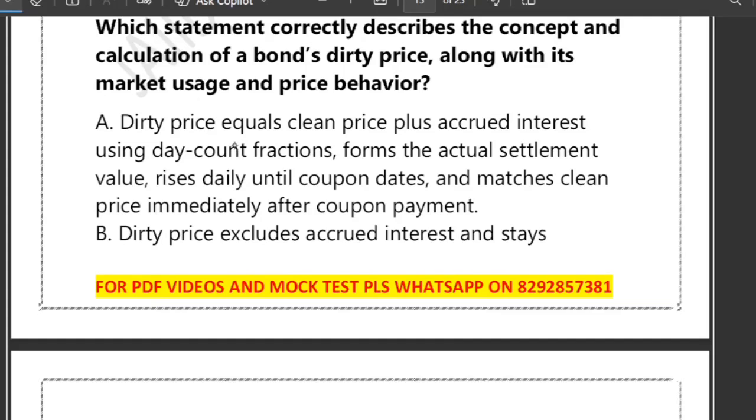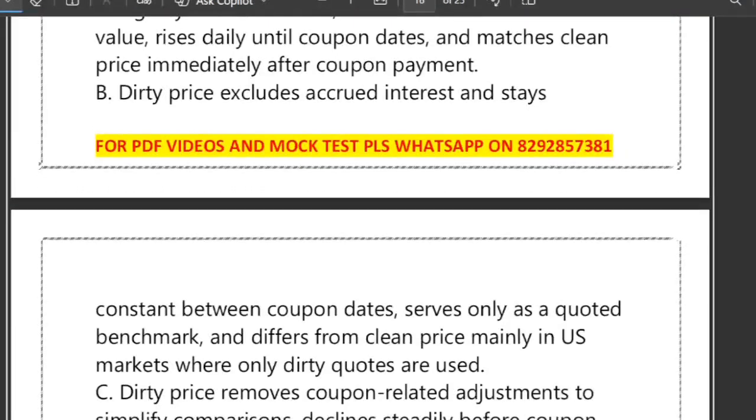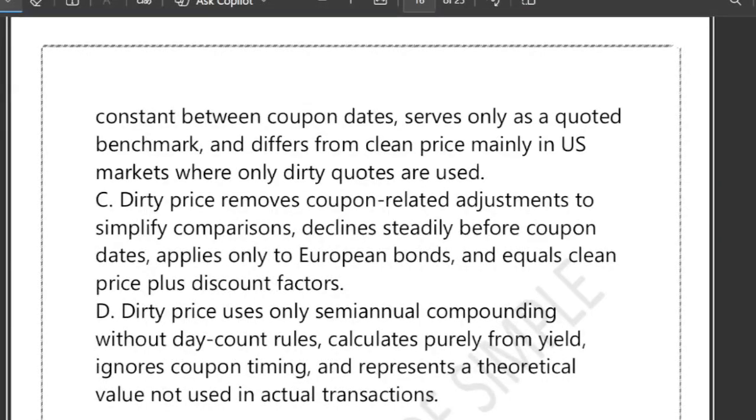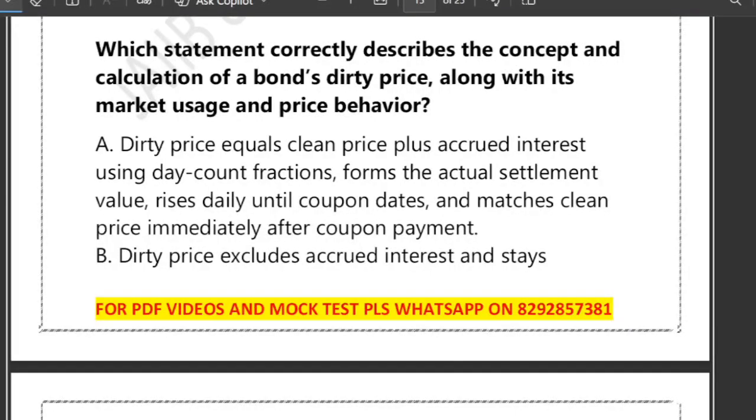Option A says that dirty price equals clean price plus accrued interest using day count fraction, form the actual settlement value, rises daily until the coupon date. B says dirty price excludes accrued interest and stays constant between coupon dates, serving only as a quoted benchmark. C says dirty price removes coupon related adjustment to simplify comparison, declining steadily before the coupon date. D says dirty price uses only semi-annual compounding without day count rule, calculated purely from yield, ignoring coupon timing. These are the four options they have mentioned regarding the dirty price. You have to say which one is correct.